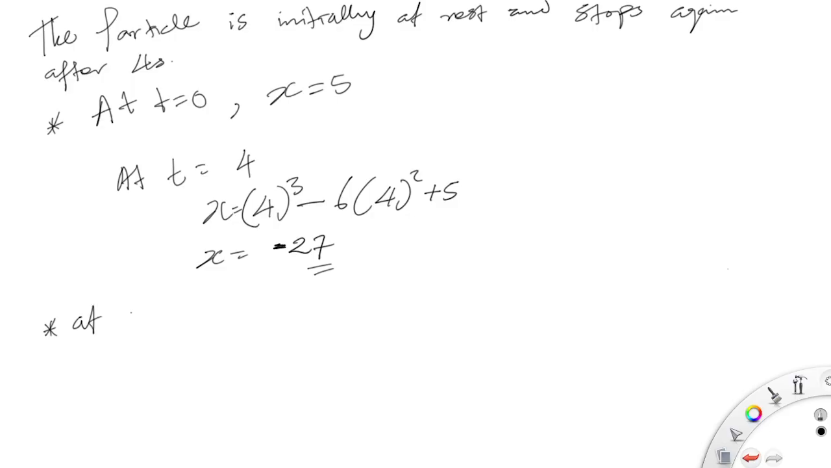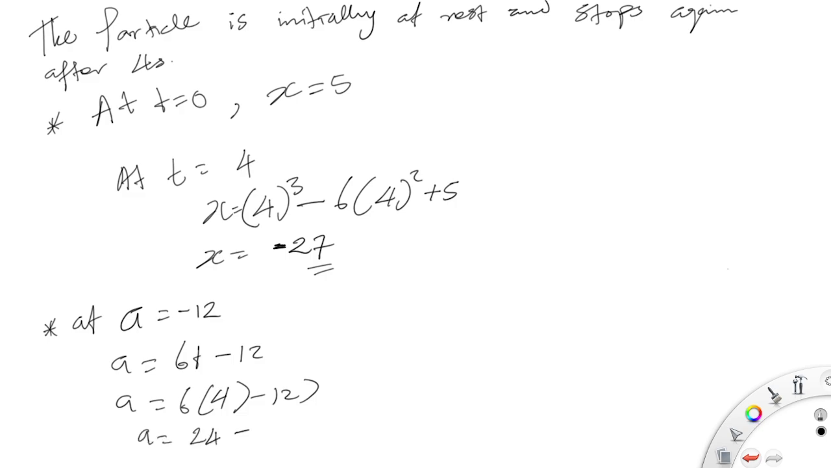So that's that. Let's now look at the acceleration. Now a is equal to 6t minus 12. Now a is equal to 6 times 4 minus 12. A is equal to 24 minus 12. A is equal to 12.